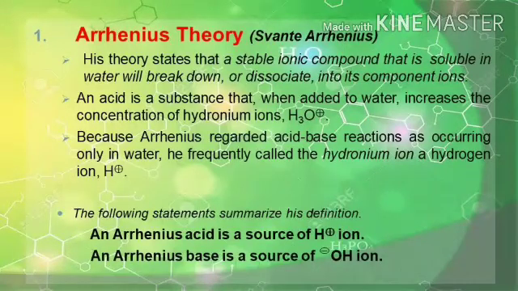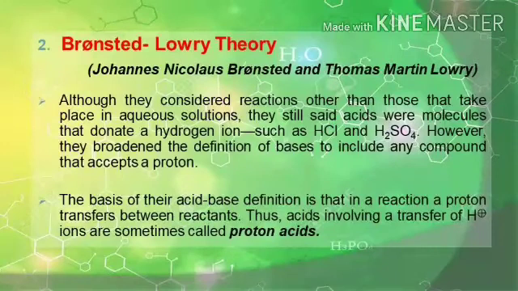The Arrhenius acid-base theory provided a good start toward understanding acid-base chemistry, but it proved much too limited in its scope. In 1923, chemists Johannes Nicolaus Bronsted and Thomas Martin Lowry independently developed definitions of acids and bases based on the compound's abilities to either donate or accept protons. They developed a more general acid-base definition than that of Arrhenius.